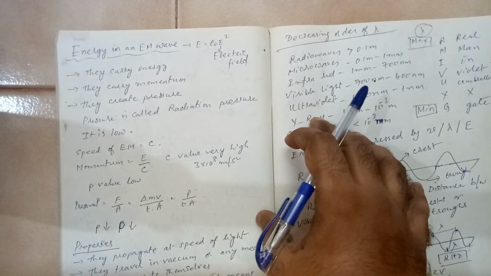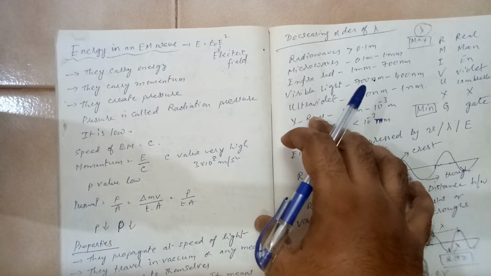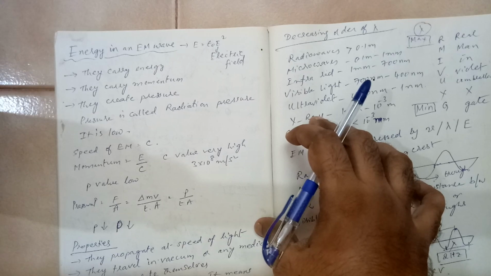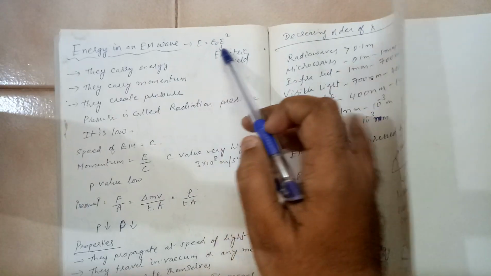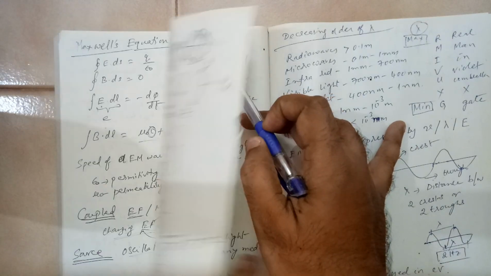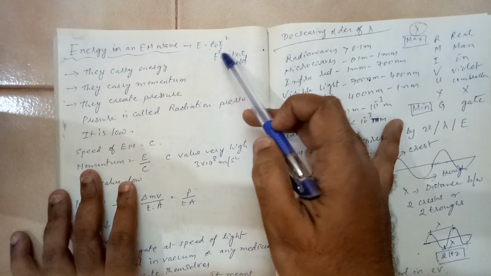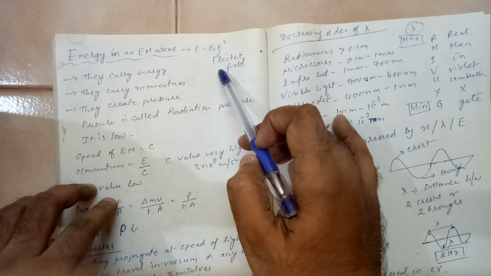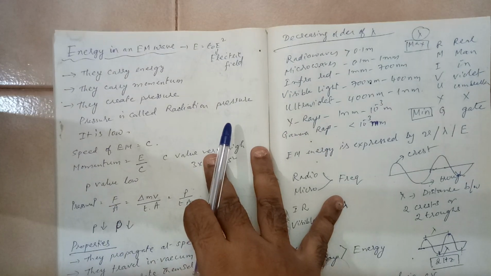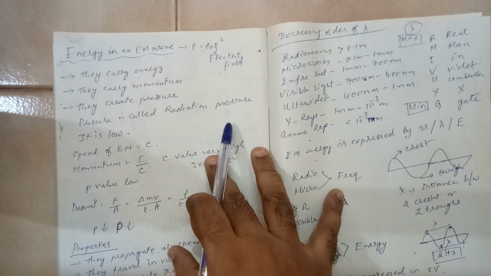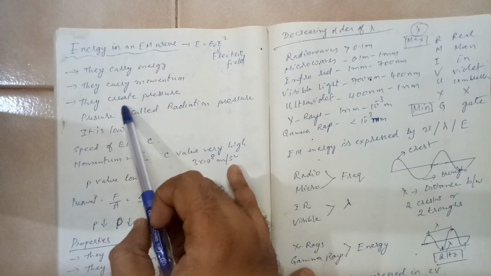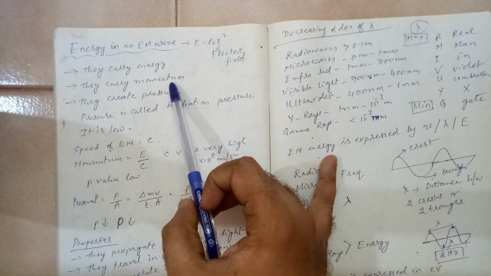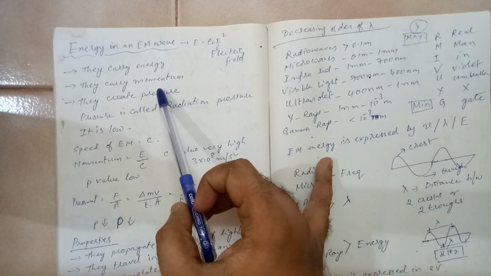So in our previous video we have discussed about energy in an electromagnetic wave. It is given by E is equal to epsilon naught into E square, where E is the electric field. Now these electromagnetic waves carry energy, and they carry momentum too.